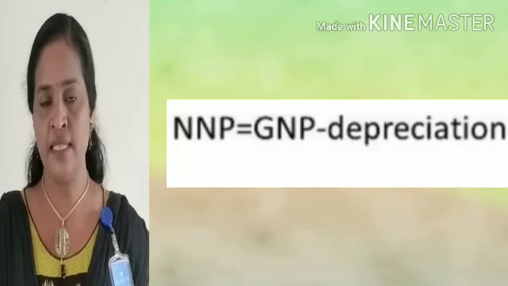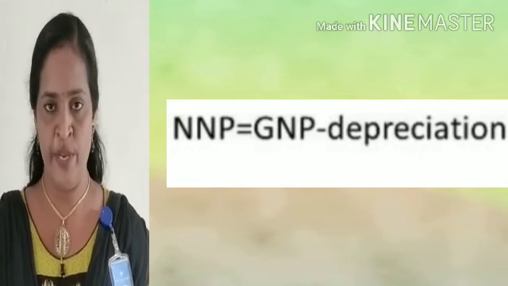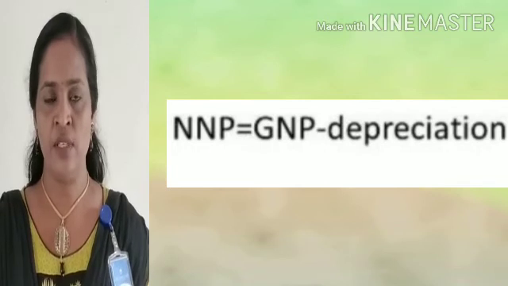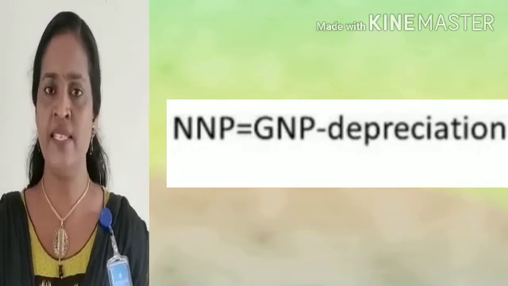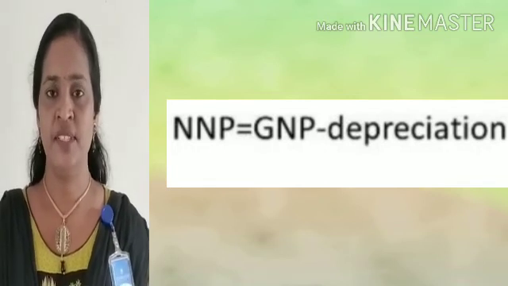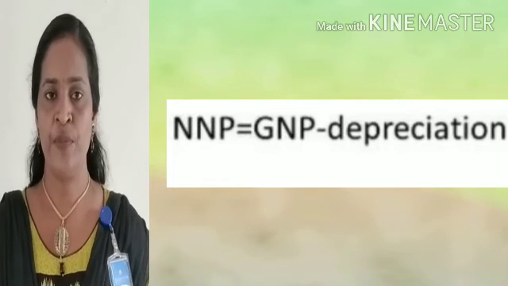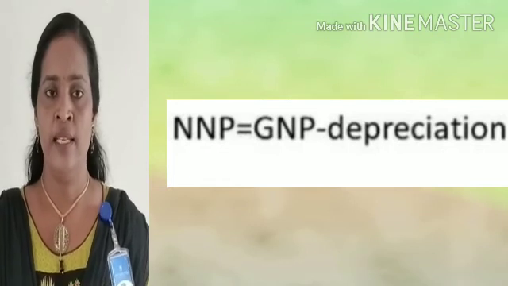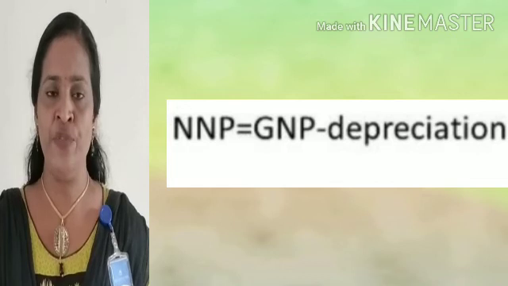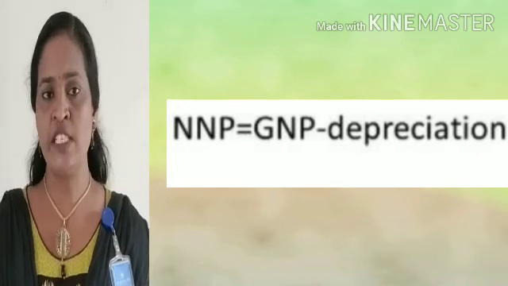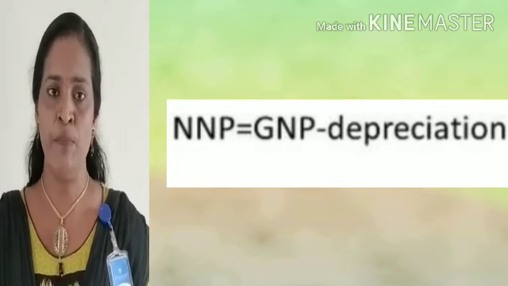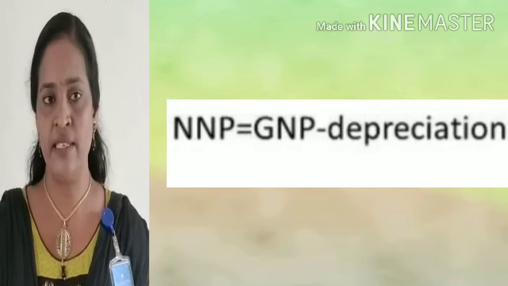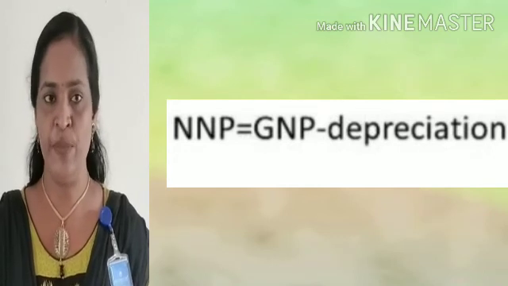GNP minus depreciation is NNP. Then, what is depreciation? The reduction in the value of an asset over time due in particular to wear and tear. That is depreciation.